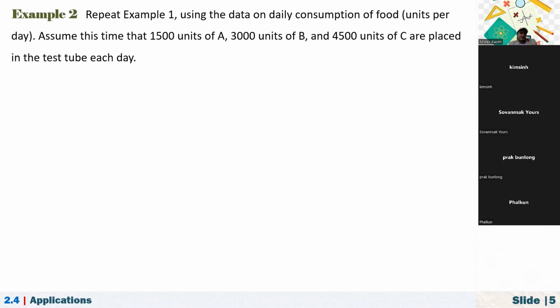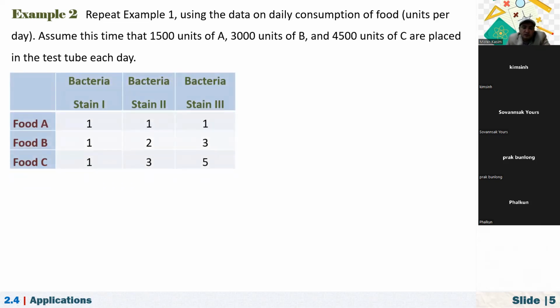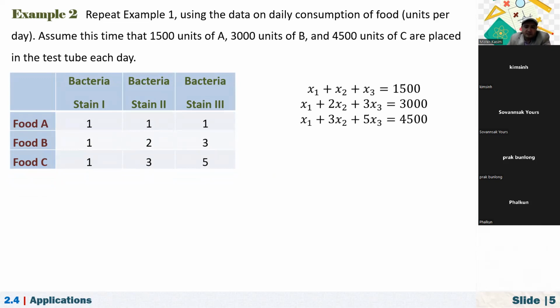Now, in another example, it says repeat example 1 using the data on daily consumption of food units per day. Assume this time that 1,500 units of A, 3,000 units of B, and 4,500 units of C are placed. Here we're just adding the amount of food, not the bacteria, since we're talking about the same bacteria and their eating habits do not change immediately. So now this is our food. All right, no problem. So now we are going to use our system again.